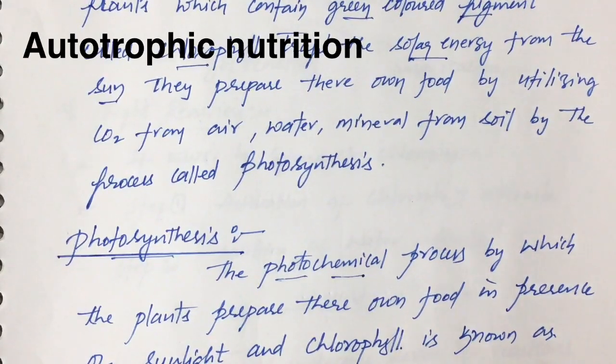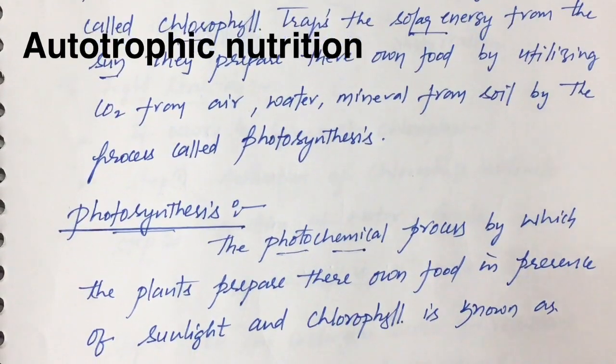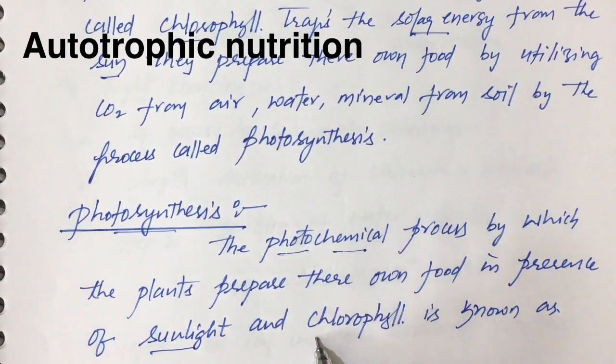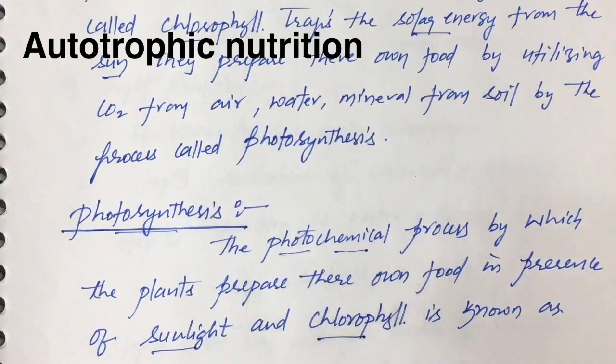They prepare their own food. That food is nothing but glucose. Later, that glucose which is produced by the plant will be stored in the form of starch in different plant body parts. So this process of photosynthesis is generally performed in presence of sunlight and chlorophyll. Okay, such a process we call photosynthesis.